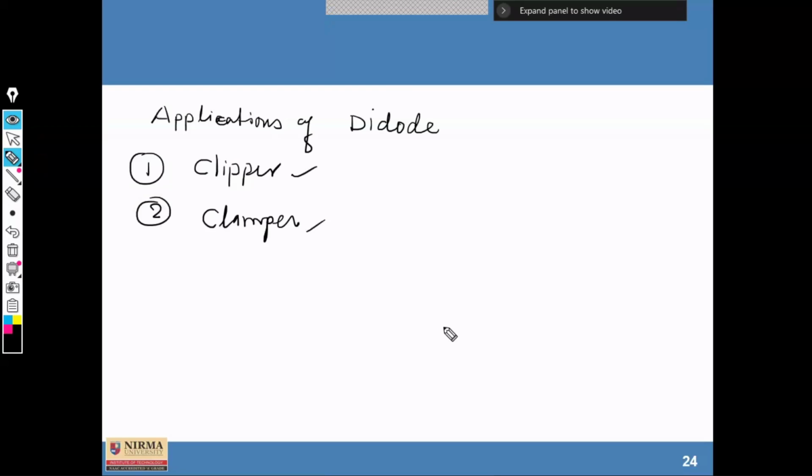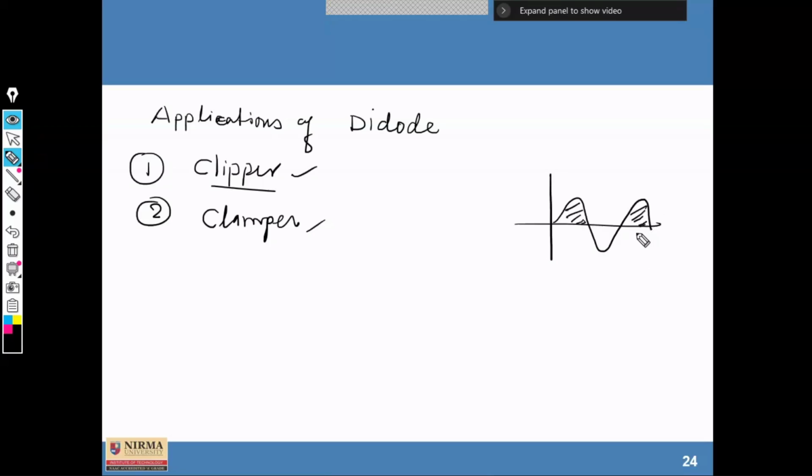A clipper is a limiter used to clip off or remove a portion of an AC signal. Suppose there is an AC signal, and I want to remove the positive half cycle.